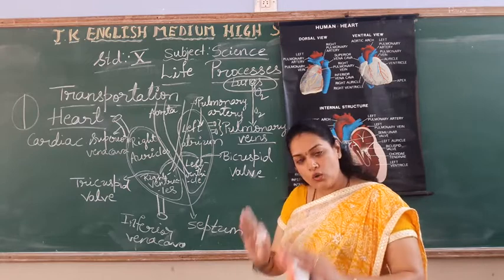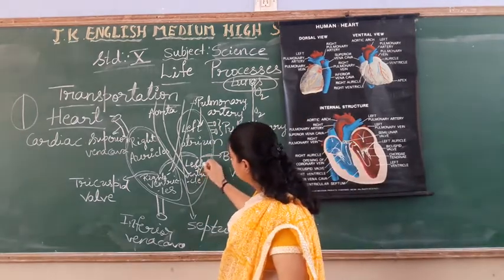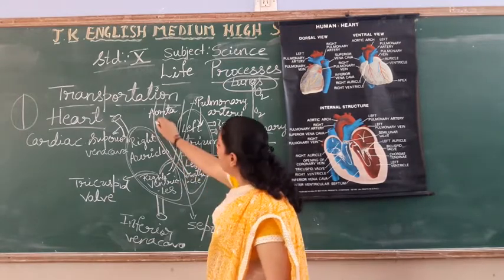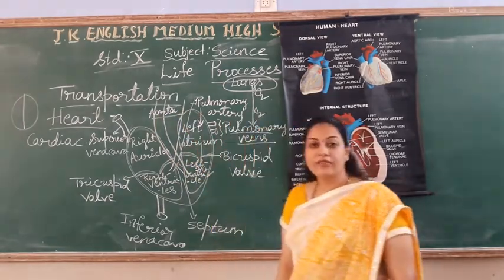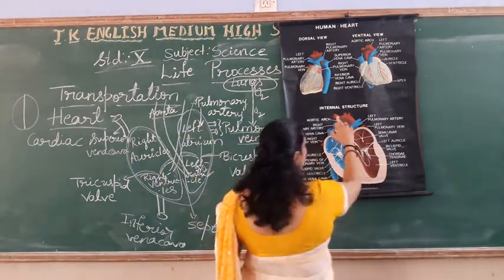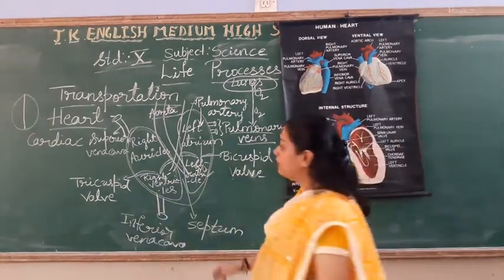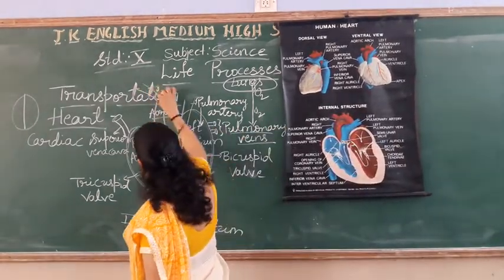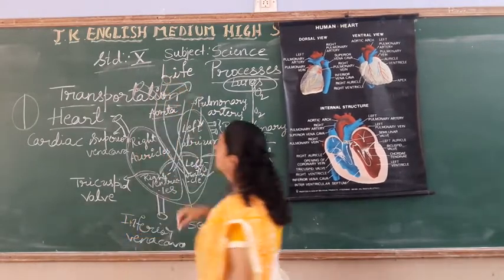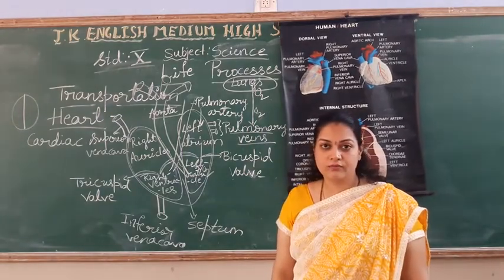Which blood? Oxygenated blood. From left ventricle, this oxygenated blood will enter the aorta. Aorta is having, can you see here, so many branches. So with the branches, the blood will reach the different parts of the body.